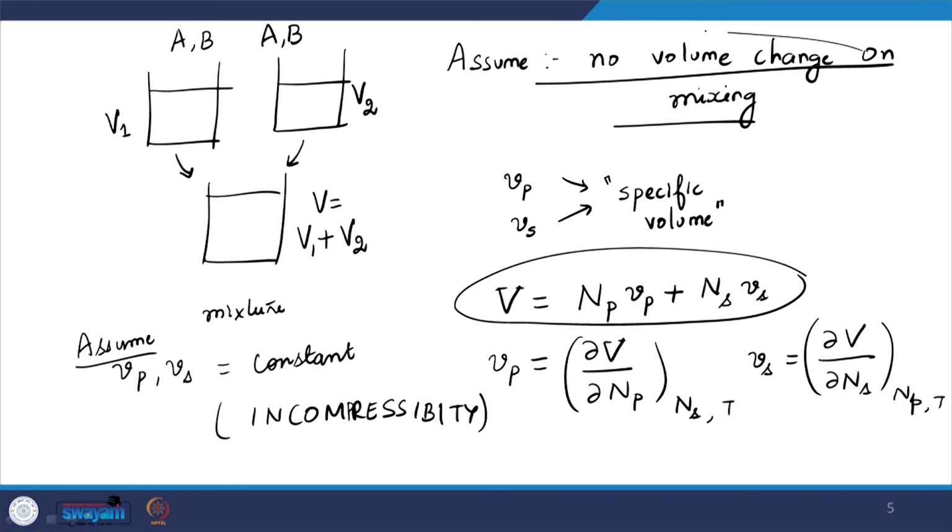And the answer to that comes back to the assumption that we have made right here. In reality, the volume is going to undergo fluctuations, but we are going to ignore the effect of those fluctuations, assuming that those volume changes can be neglected, or they are very small or not appreciable, right.